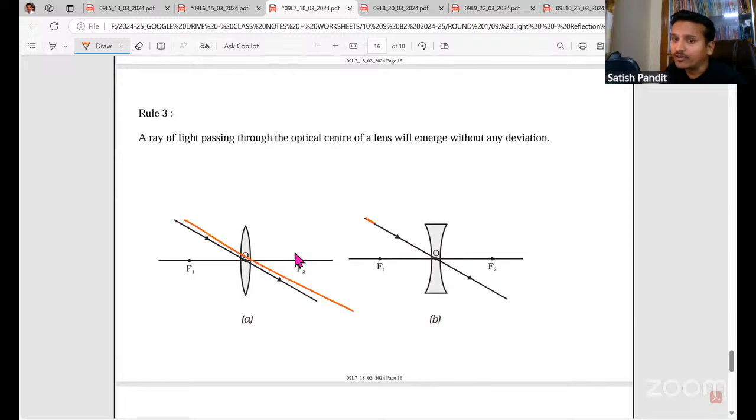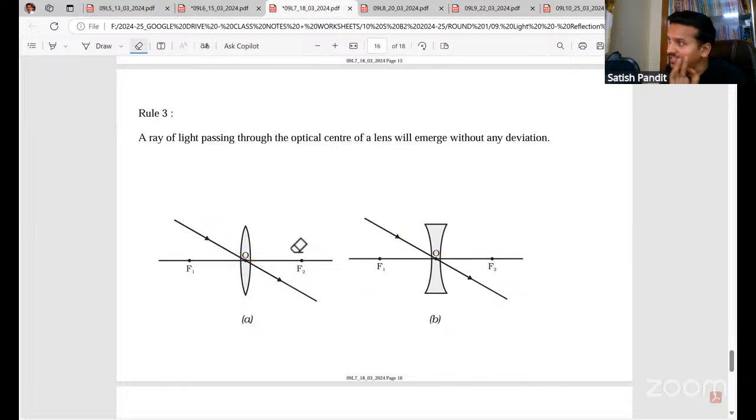Rule 3: when a ray of light is passing through the optical center, it will go undeviated. They will not ask the reason. There is actually a reason for this, based on the glass slab experiment which we have done. If they ask, you can say it is because lenses are very thin.